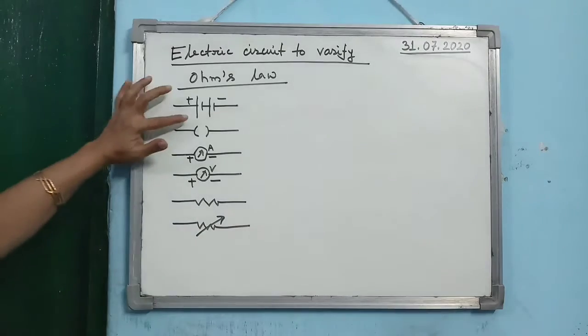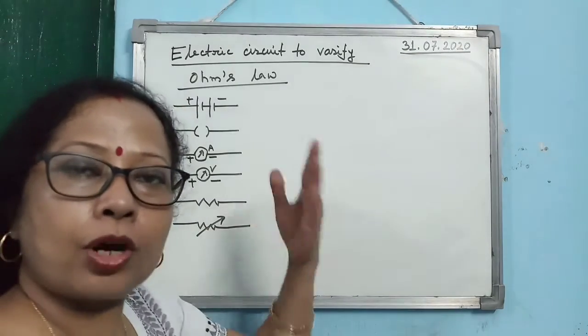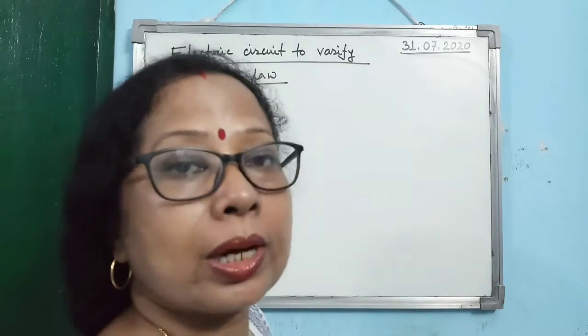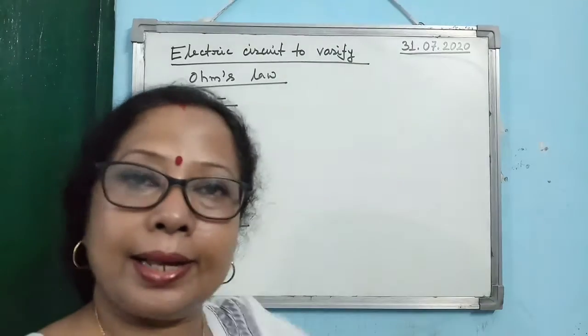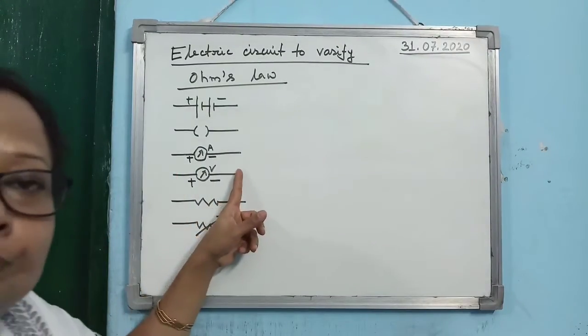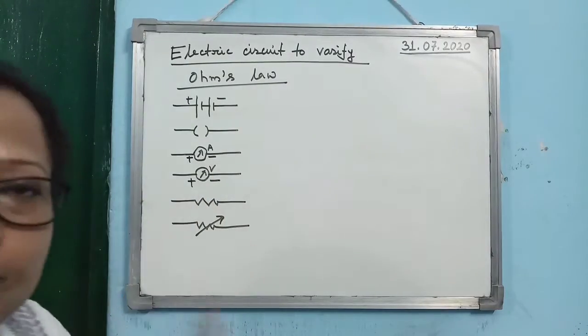So you need an electric battery. Then you have to switch it off or on, means you have to discontinue the current in the circuit, so you need a plug key. You have to measure current, so you need an ammeter. You have to measure the potential difference, so you need a voltmeter.